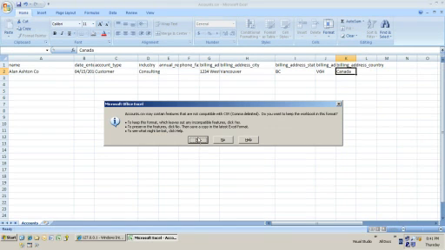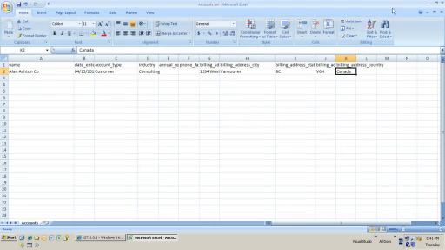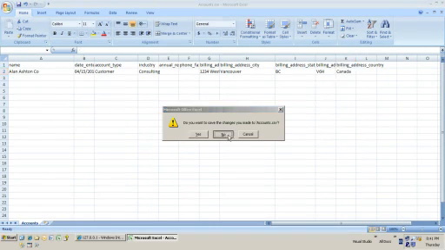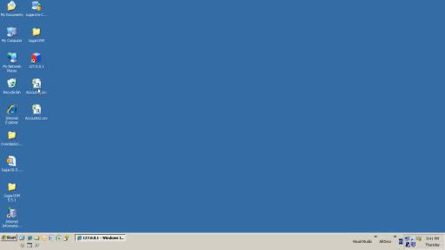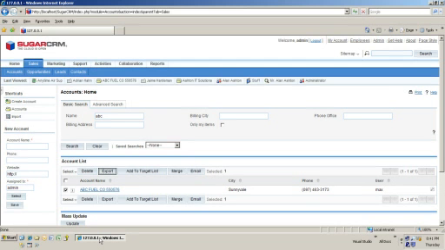Okay, you get this message up with the Excel. It's because we're saving in CSV format. You'll get another one as I try to shut it down. Just ignore that. We opened it as a CSV file, and it automatically resaves it as a CSV file. And a CSV file, for our non-techies out there, opens and closes in Excel, but in the background it's saving everything as a comma delimited text file. Comma delimited file is pretty standard for bringing in data. It's in a format that works for importing into Sugar.